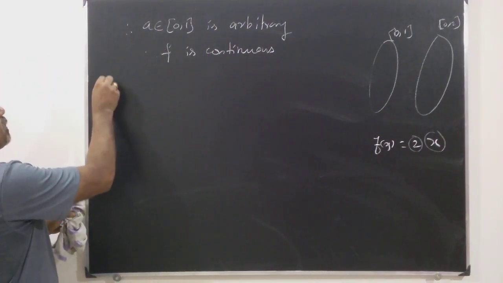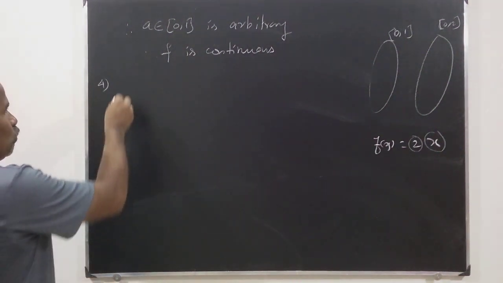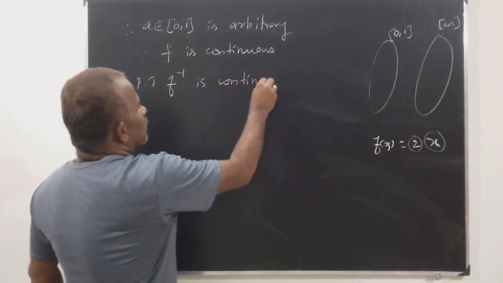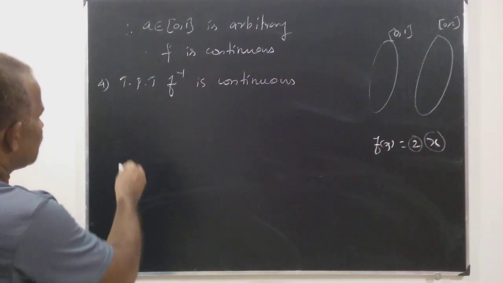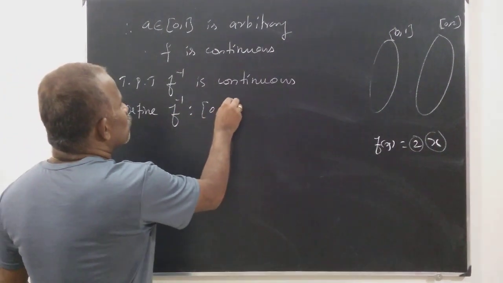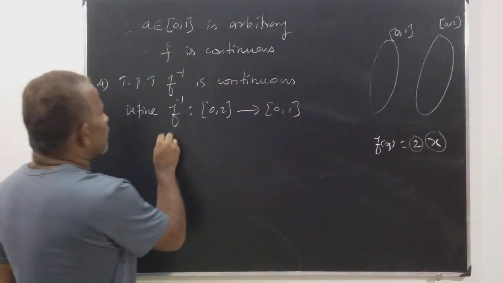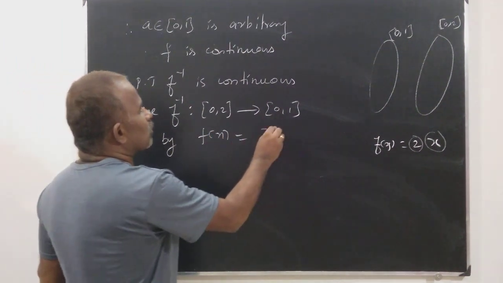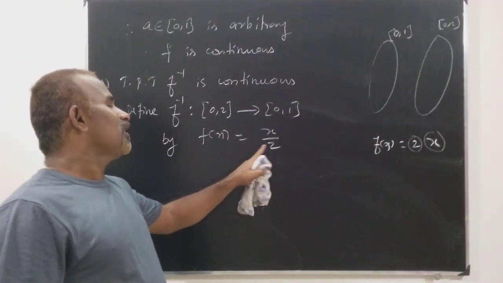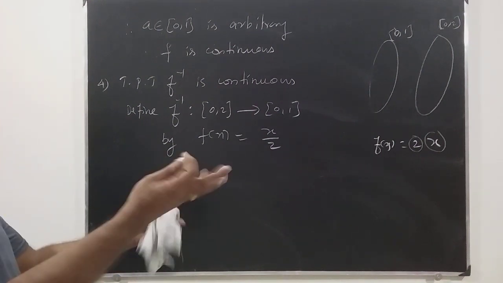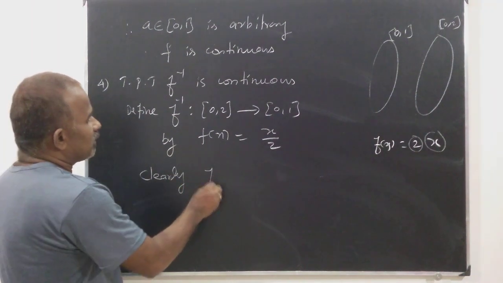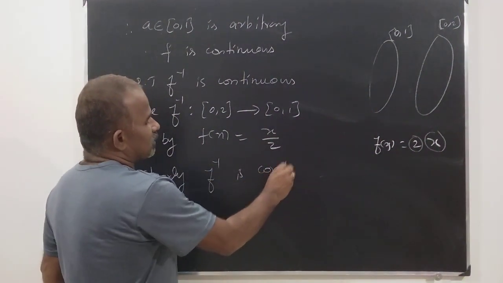So number 4 is to prove that f inverse is continuous. Therefore define f inverse from [0, 2] into [0, 1] by f inverse of x is equal to x by 2. Similarly, we can prove that 1 by 2 is a constant function and x is an identity function, both functions are continuous. Therefore, clearly f inverse is continuous.